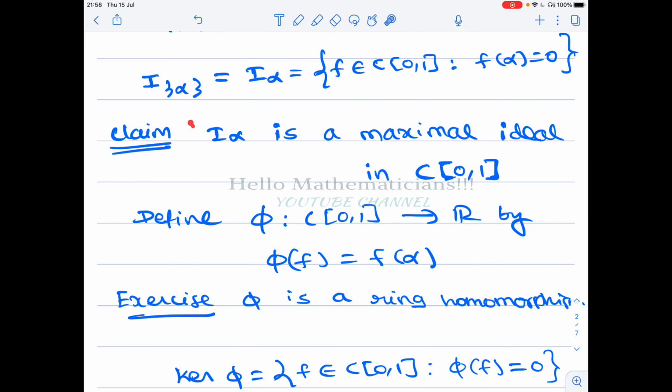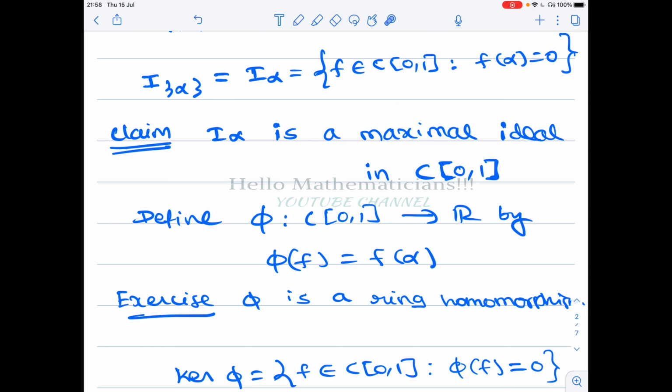But there may be some maximal ideal which is not of the form I alpha. Fine. The converse: every maximal ideal is of the form I alpha. That is very, very important.